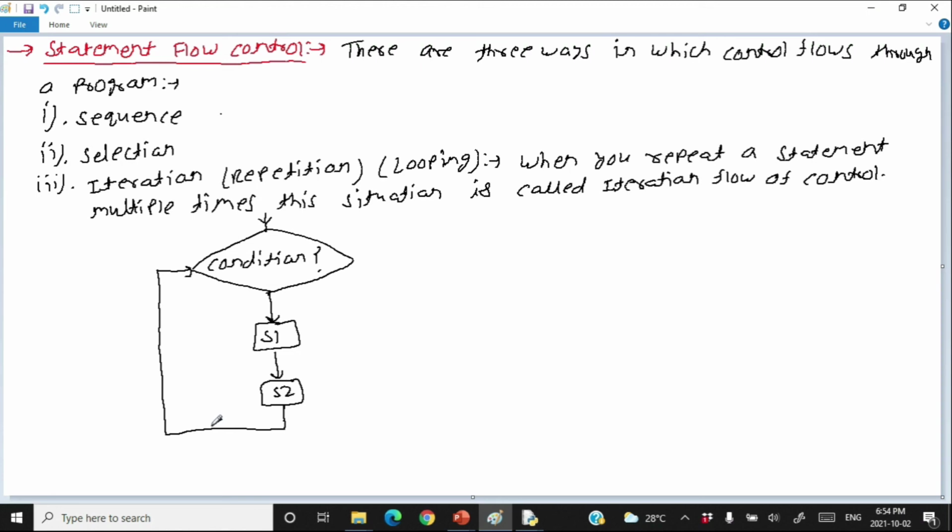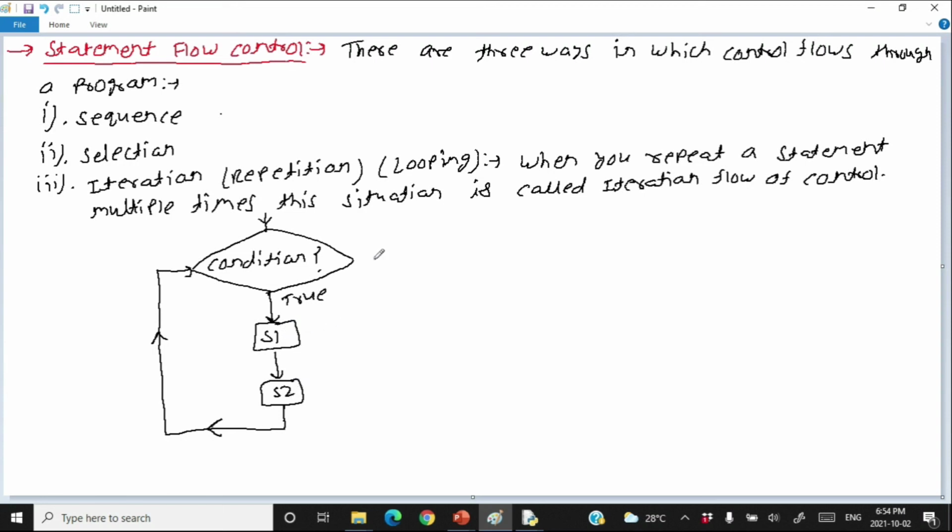If the condition is still true, then again you need to execute S1 and S2.